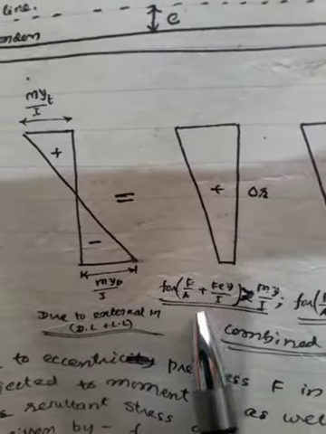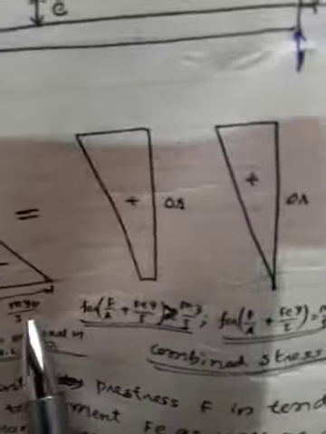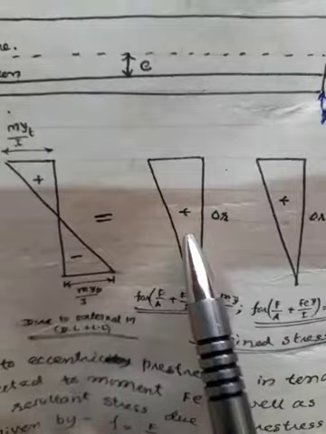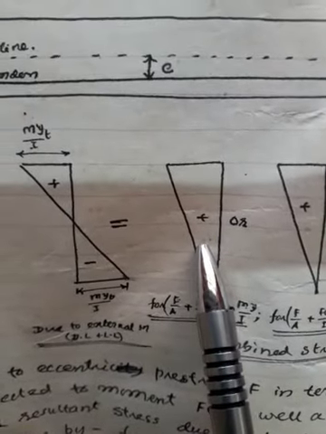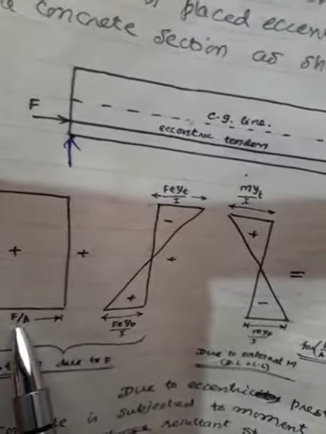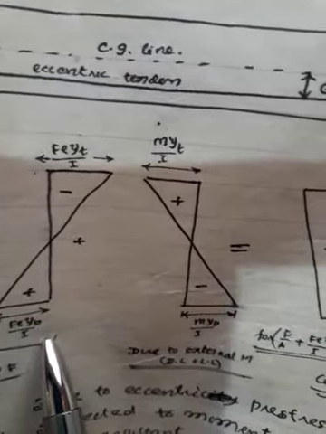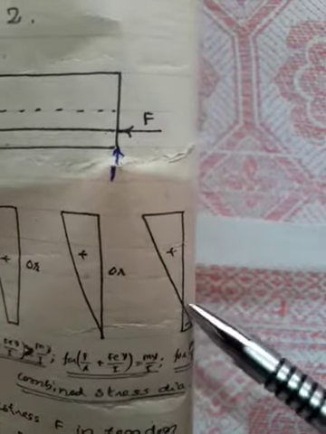If F by A plus F E Y_B by I is greater than M Y_B by I, then I will land on this stress distribution diagram. If it is exactly equal to M Y by I, I will land on this. Whereas when this is greater than these two, I will land on such a stress distribution diagram.